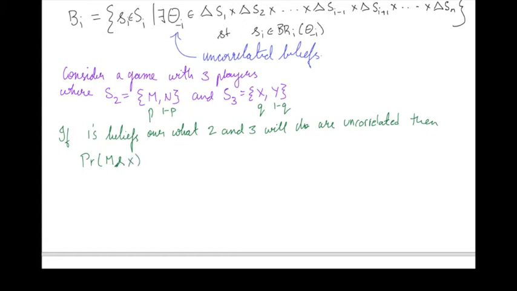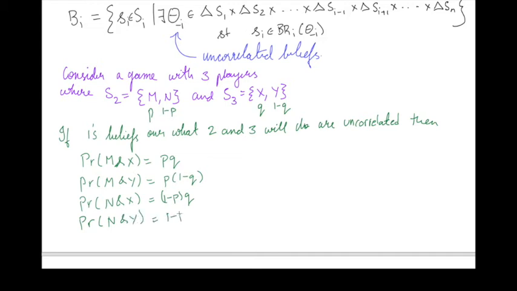X are both played would simply be P times Q. The probability that M and Y are played would be P times 1 minus Q. The probability that N and X would be played would be 1 minus P times Q. And finally, the probability that N and Y would be played would be 1 minus P times 1 minus Q.